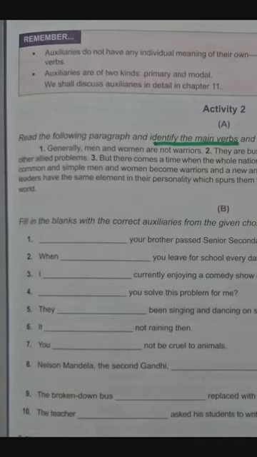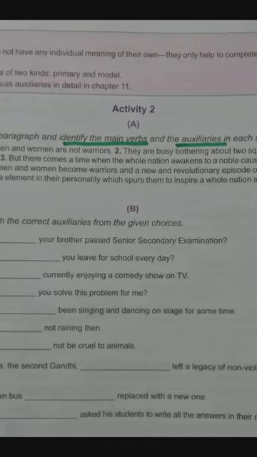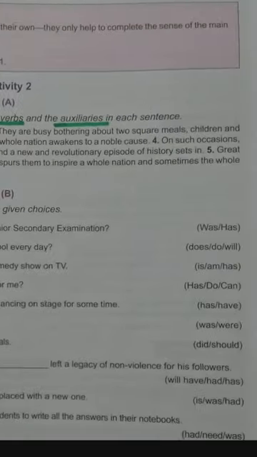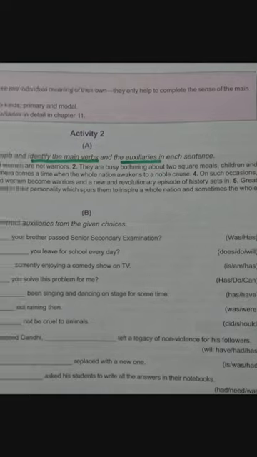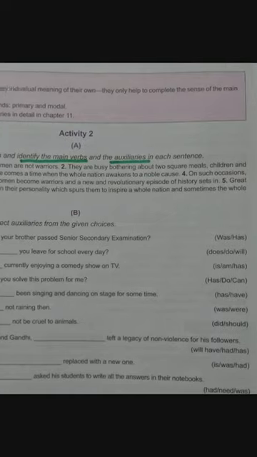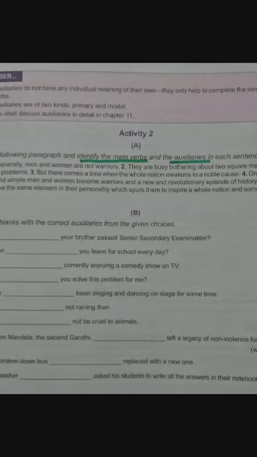And in the second exercise you have to fill in the blanks. Here in the brackets two options are given, and you simply have to choose the correct one. Not difficult, you have to choose from these two options given. So you will do it today. I'll give you the answers tomorrow.